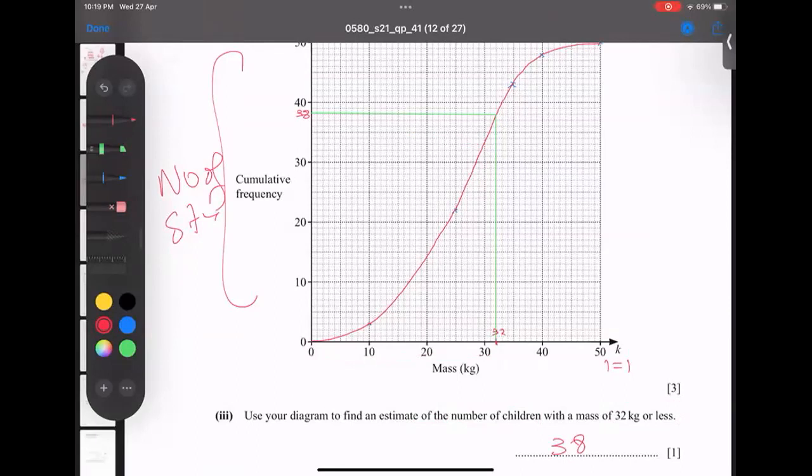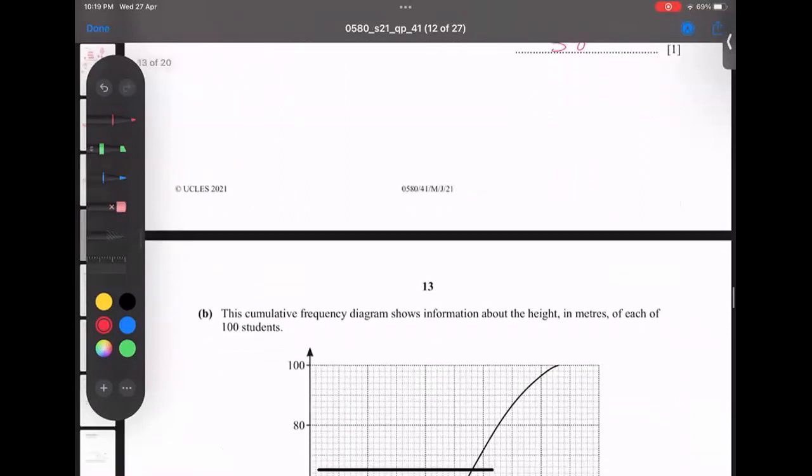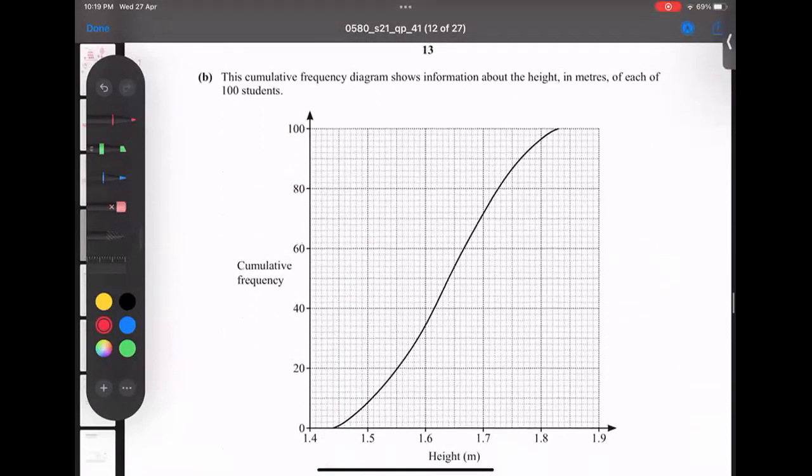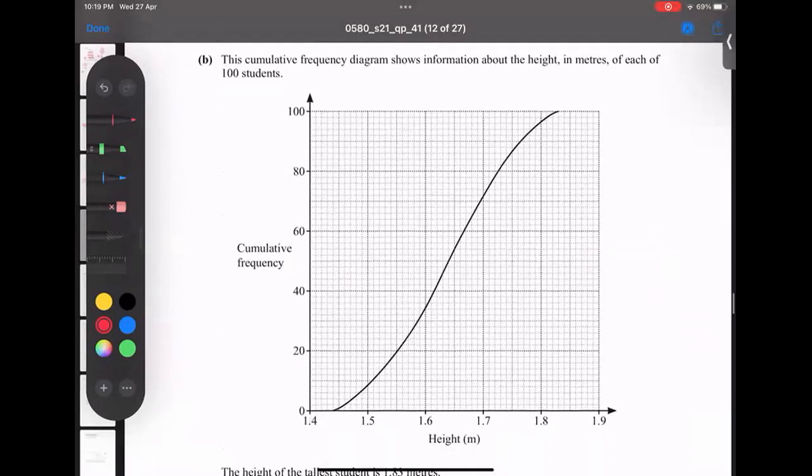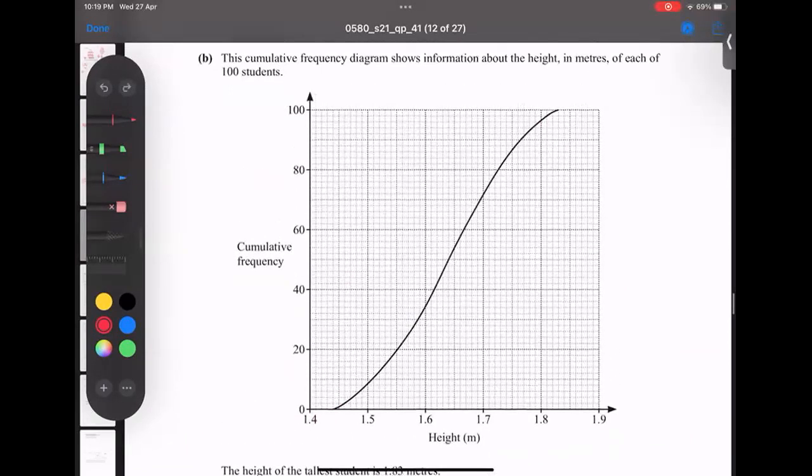Okay, let's go for the next question. He's saying here the cumulative frequency shows information about the heights in meters of each of 100 students. Now this is another question, starting from here and ending here. So here we have the number of students, 100 students we can see, and here we have heights given. Okay, no problem.